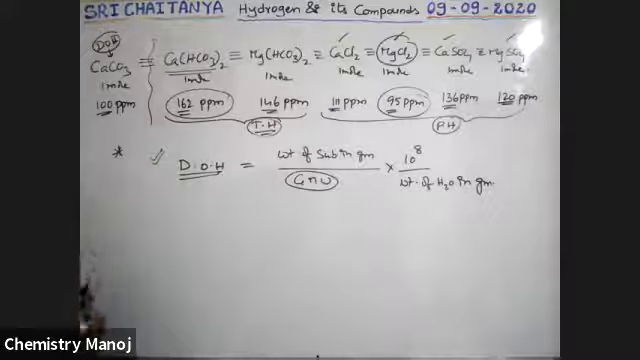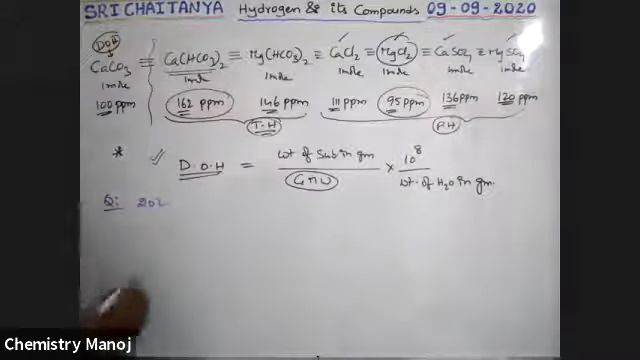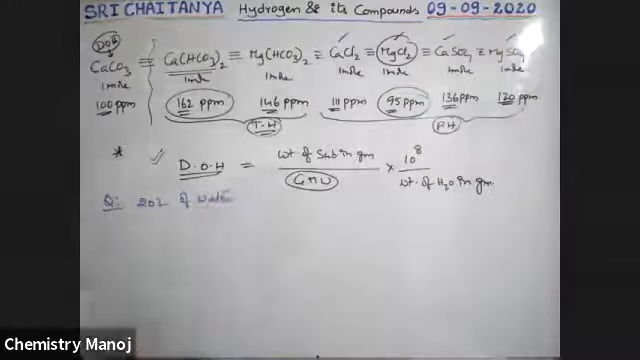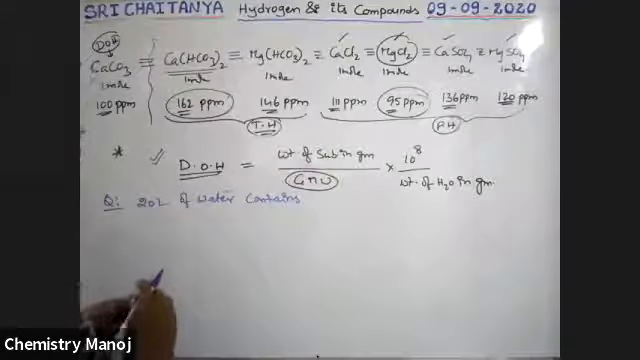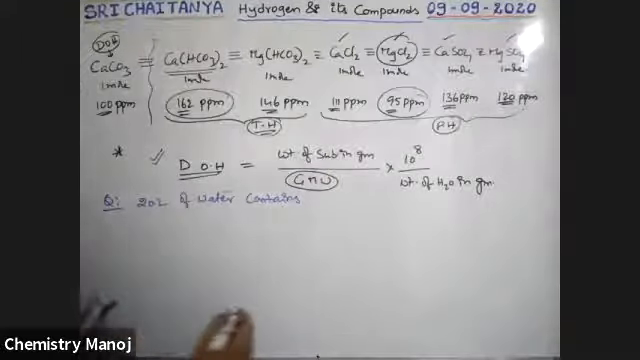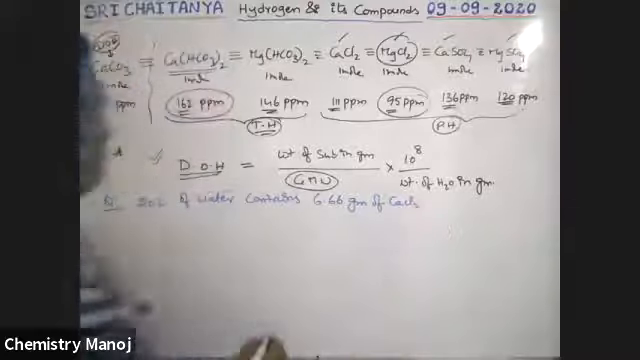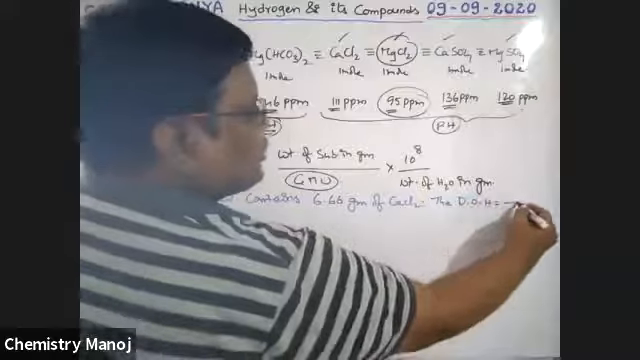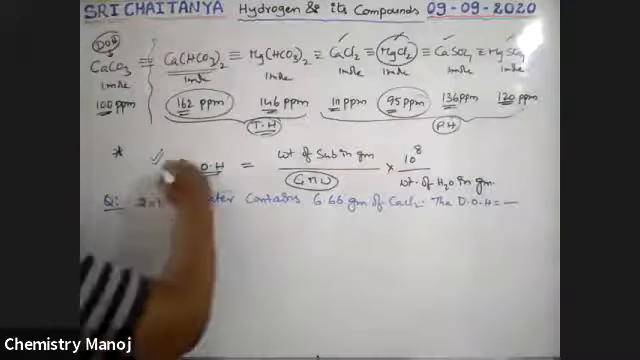Problem: 20 liters of water contains 6.66 grams of CaCl2. So the degree of hardness is dash. Simple calculation. Use this formula.